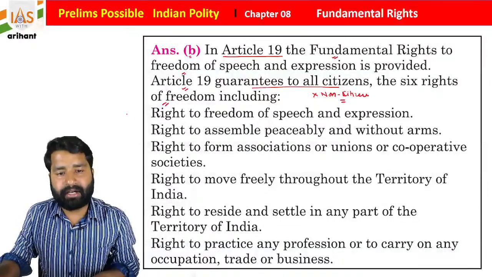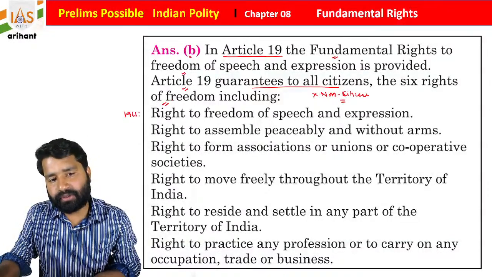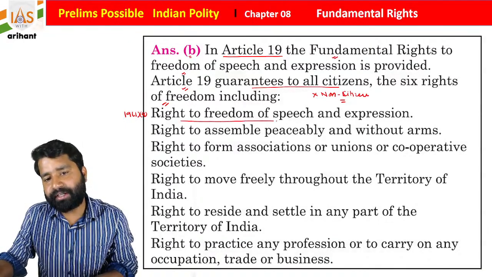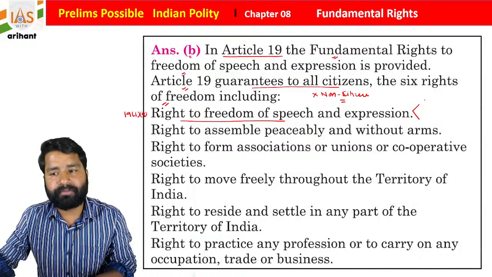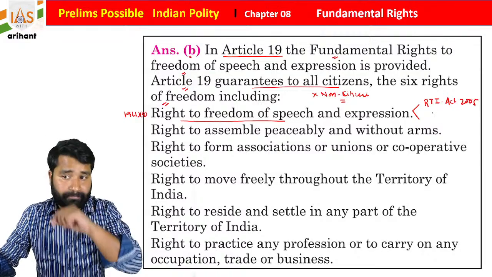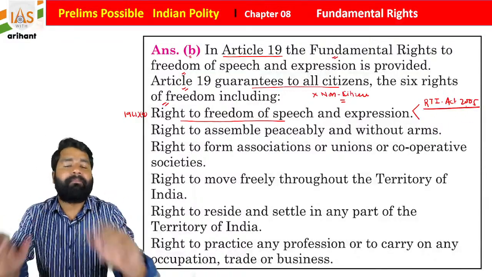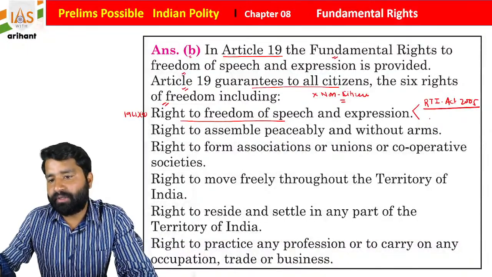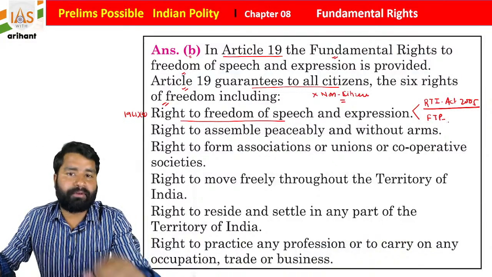These are, Article 19, Clause 1, Subclause A, we already discussed the same: freedom of speech and expression. And students, I already told you, the Right to Information Act 2005 is basically part of this Article 19, Clause 1, Subclause A. Along with that, freedom of the press is also part of the same, students.